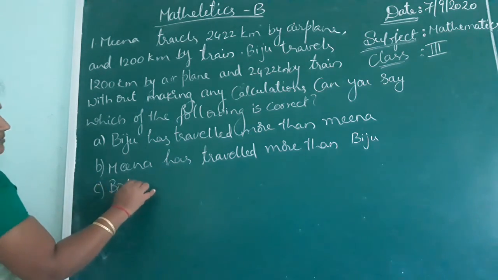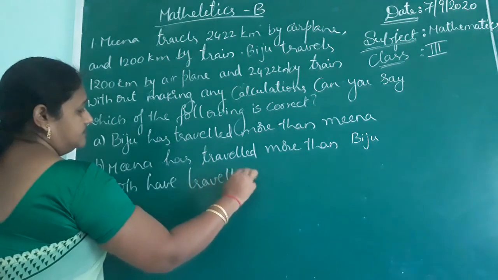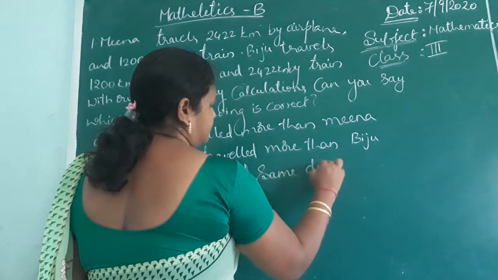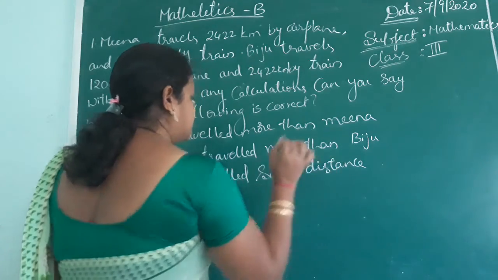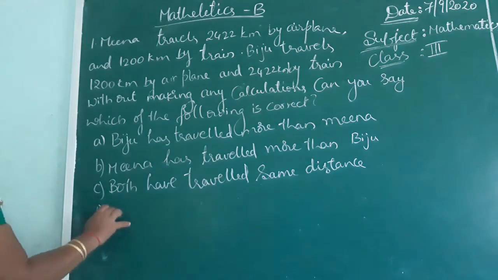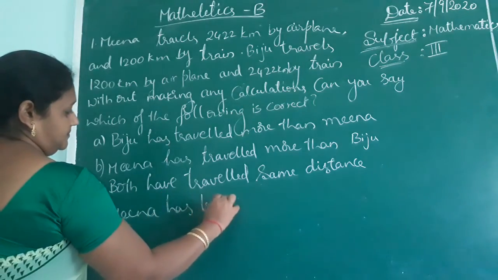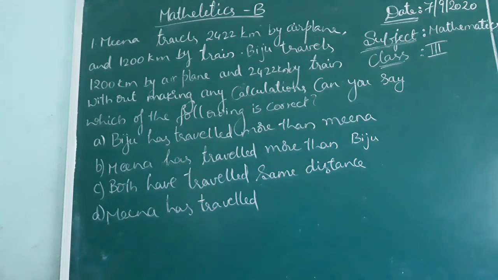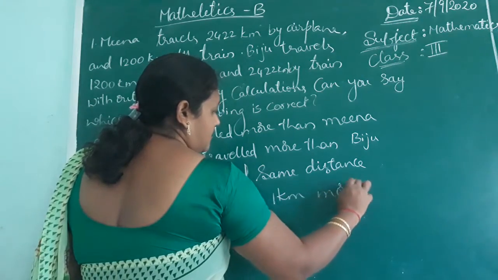Fourth one, Meena has traveled 1 kilometer more than Bizu.